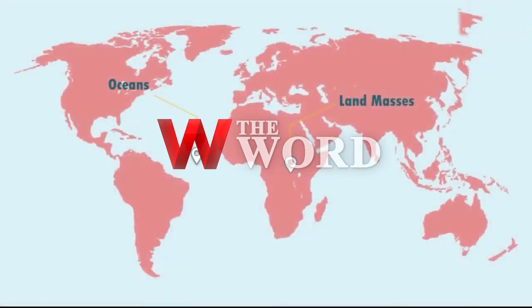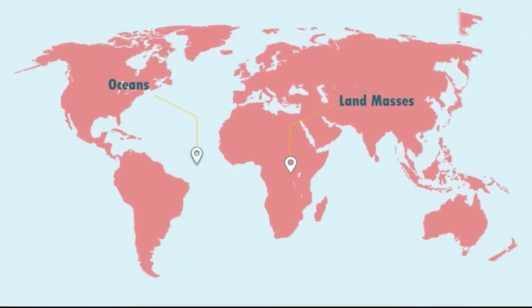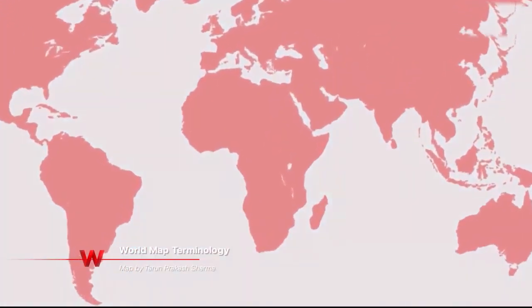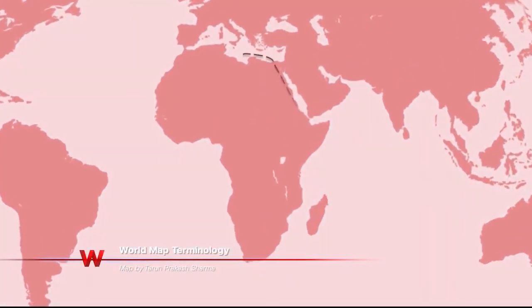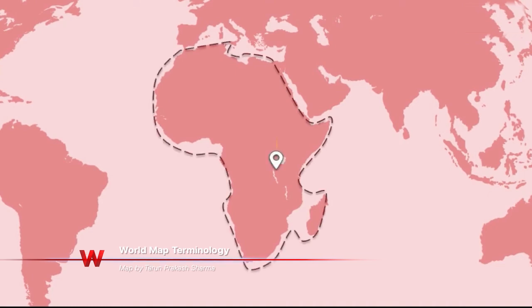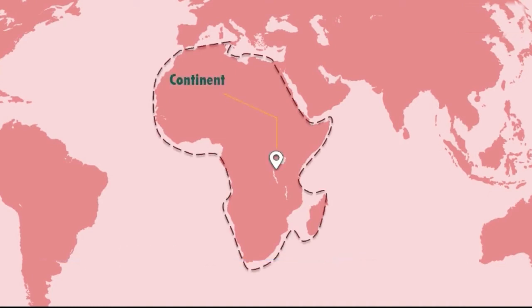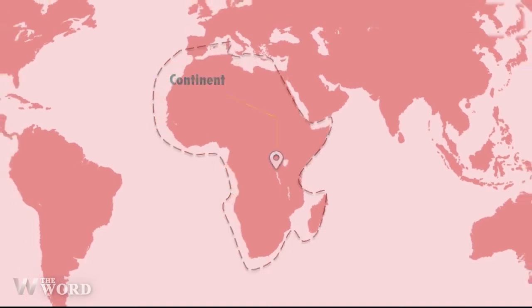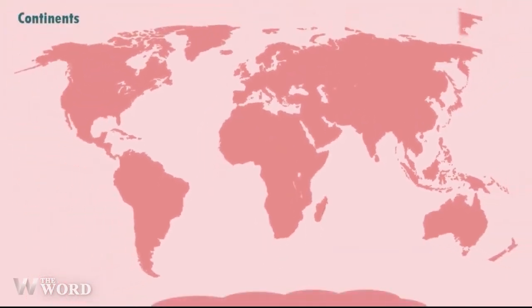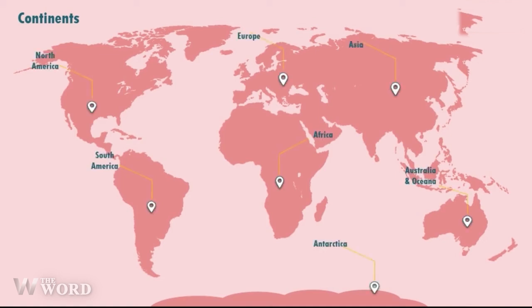The Earth is made of very large land masses and the oceans. A continent is one of several very large land masses, generally identified by convention rather than any strict criteria. Up to 7 regions are commonly regarded as continents. They are Africa, South America, North America, Australia and Oceania, Asia, Europe, and Antarctica.